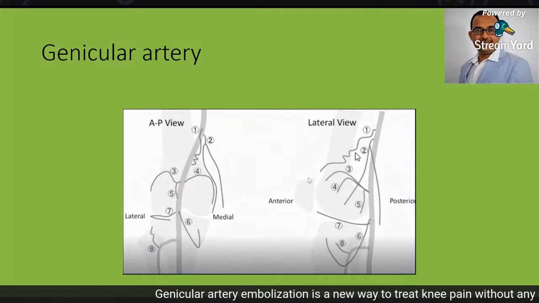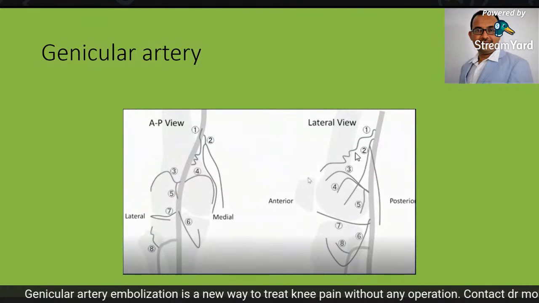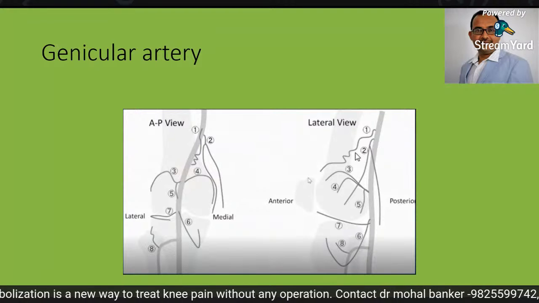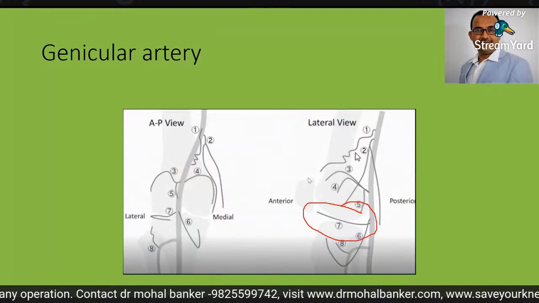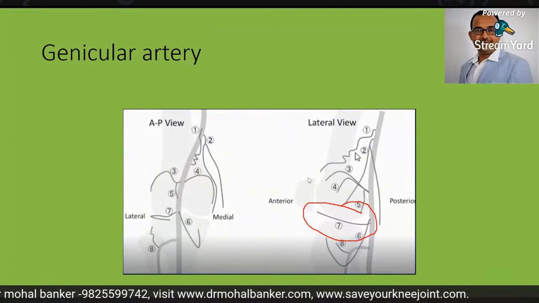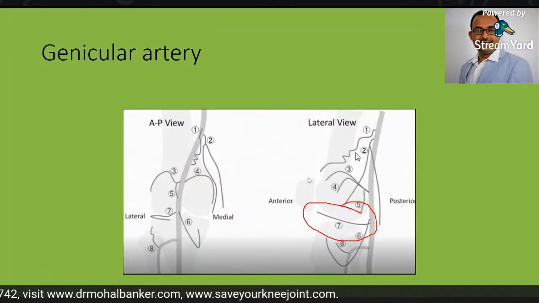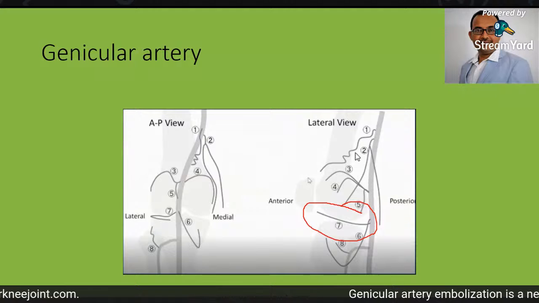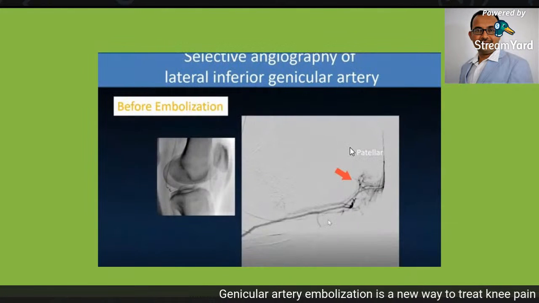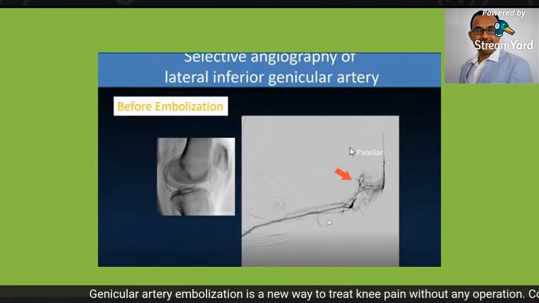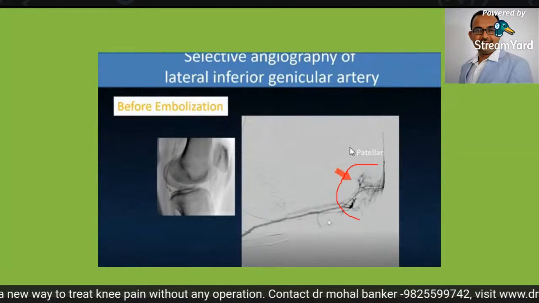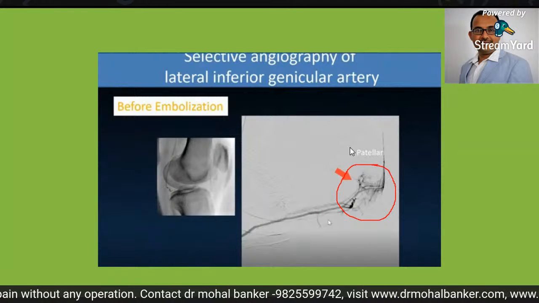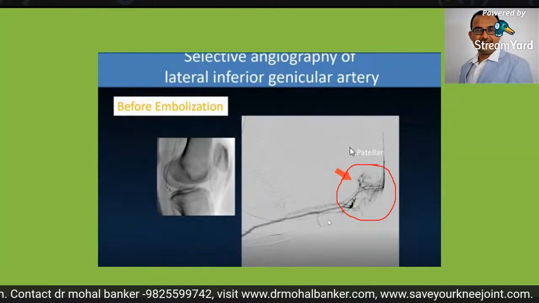Here is the genicular artery anatomy. Particularly if you are talking about this tendinopathy, the inferolateral genicular artery plays a very important role. It supplies the patellar area, and a selective angiography was done in his case. Let's have a look at what the findings are. There is a selective angiography of the inferolateral genicular artery, and here is a hypervascularity. So this is a site of chronic inflammation and cytokine release.